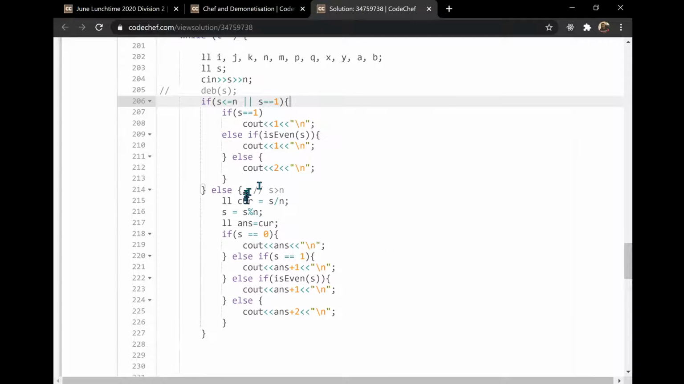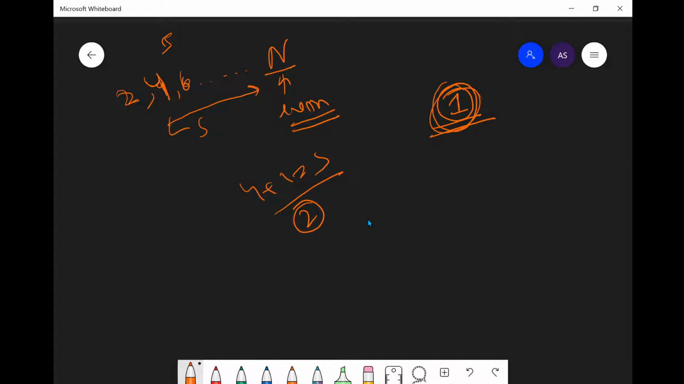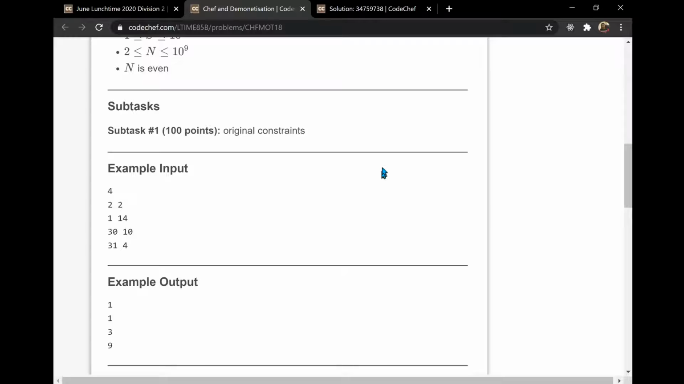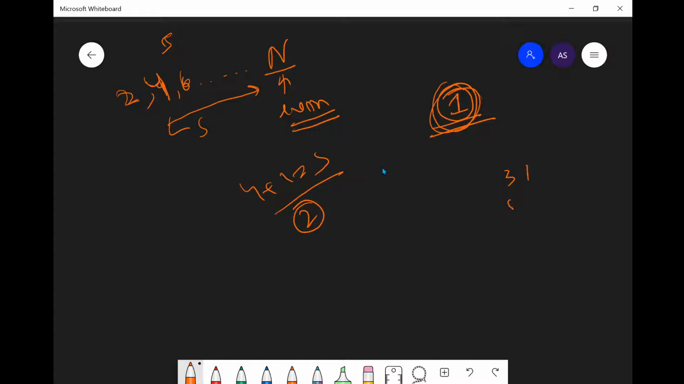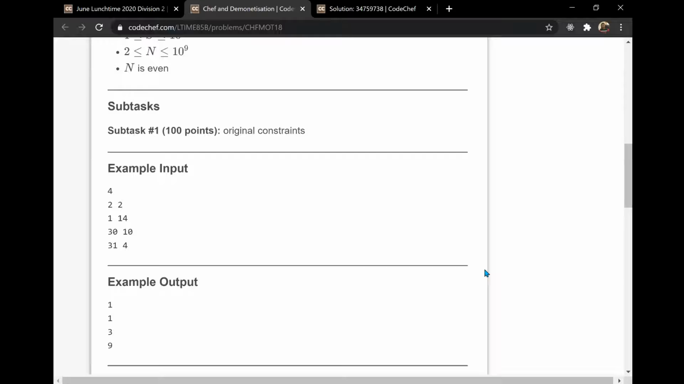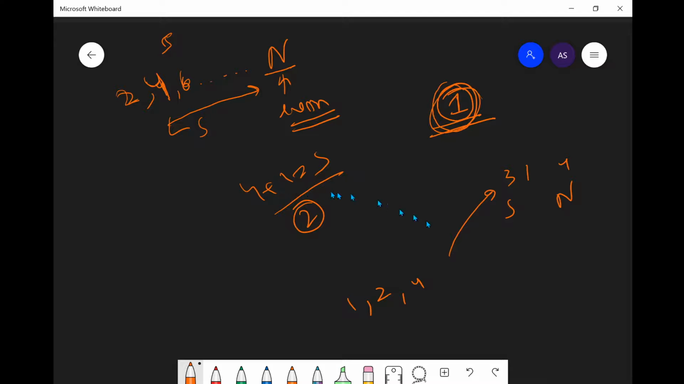And if s is greater than n, then let's see the example given in the question itself. Here s is 31 and n is 4. So basically we have 2, 4 and 1, and using these we have to find the minimum number of coins required so that the sum is 31. What we are doing in the solution is finding the number of times this 4 is required to get closest to s. So 4 plus 4 plus 4 plus 4 is 16, plus 4 is 20, plus 4 is 24.